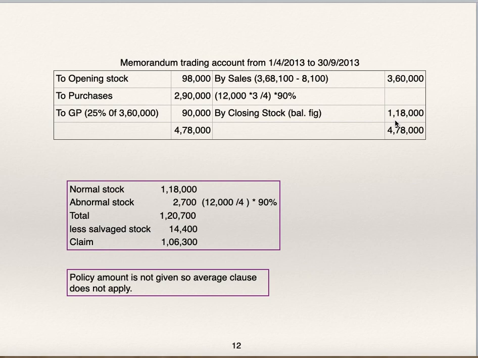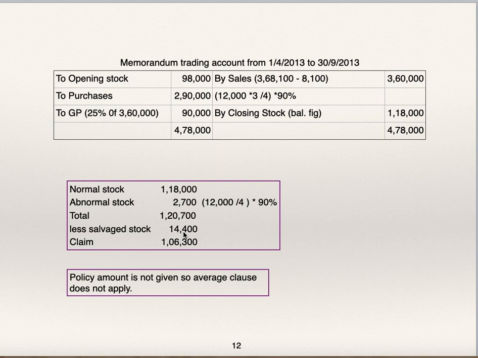Normal closing stock as on the date of fire. Abnormal stock is also there. Cost of abnormal stock is 12,000. 3/4 they have sold, so 1/4 is in stock, whose cost is 90%. So 12,000 divided by 4 into 90%, 2,700 is cost of abnormal stock. So normal stock plus abnormal stock total is 1,20,700.